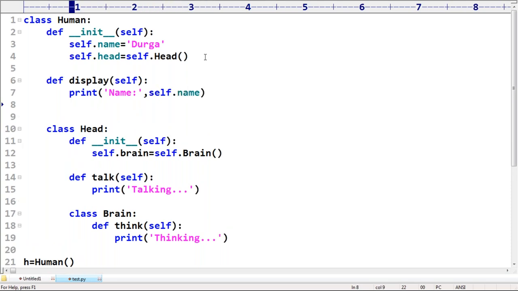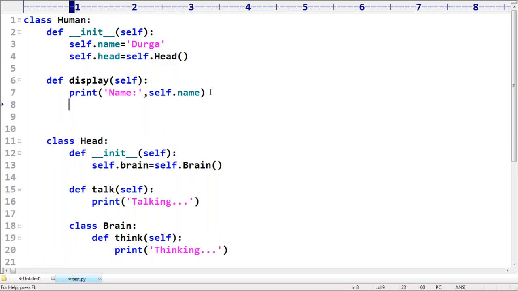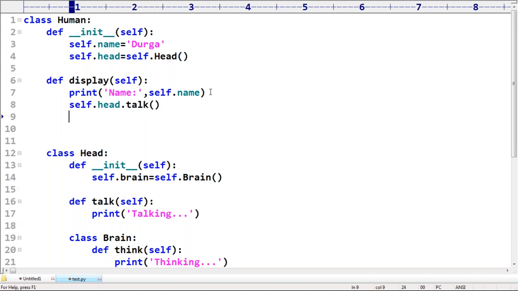Excellent. Now take a very special case, sir. I want to call head related method. That's why self dot current object dot head contains one method. Talk is the method. Excellent. Self dot head dot talk. Next, self dot head dot brain dot think like this.